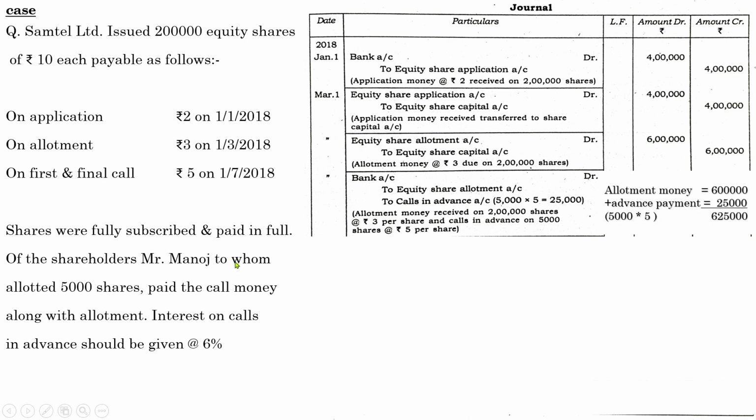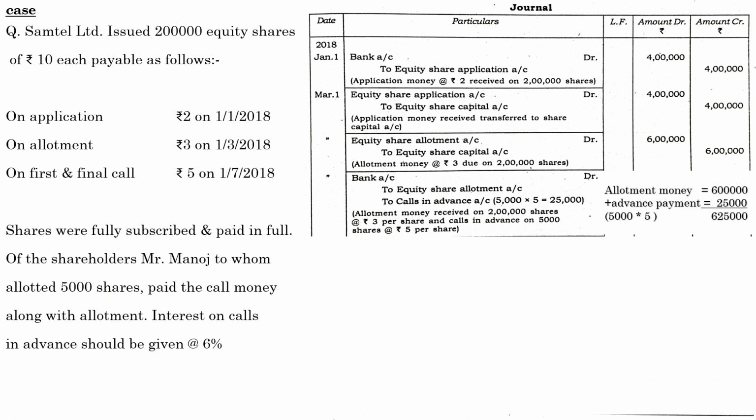But in this situation, the company has received an advance amount from a shareholder who holds 5,000 shares. So the actual amount to be received by the company for allotment is 6 lakh. We have written the amount already. Apart from that, an additional advance was received from Mr. Manoj, who holds 5,000 shares.